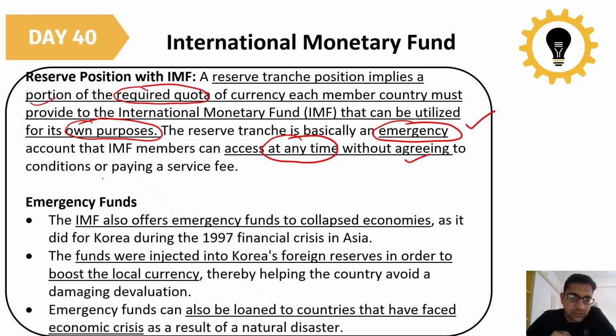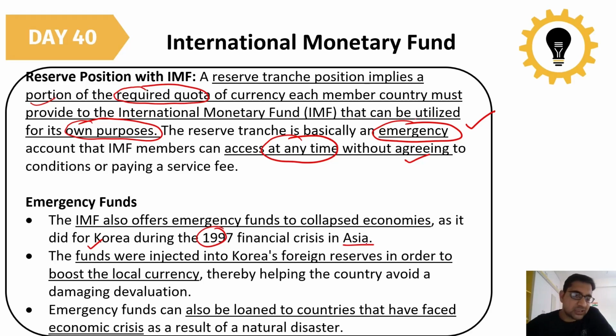So what is this emergency fund all about? The IMF also offers an emergency fund to collapsed economies. This is separate from the quota that you always get. An example is what it did for Korea in 1997 during the financial crisis in Asia.